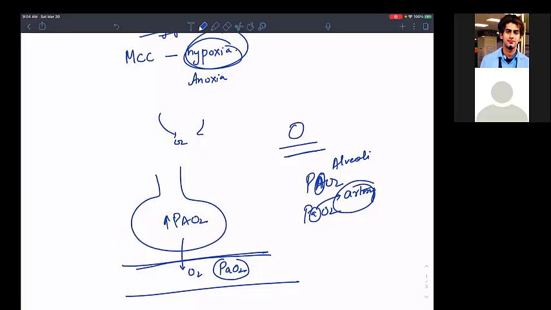Now what will happen? The RBC is carrying the oxygen and it will increase. Once you are attaching the heme to the oxygen, you are attaching the heme to the oxygen, okay, like this. So what will happen? Are you increasing the saturation of oxygen or not? In the hemoglobin I am talking about. This is the RBC and it has hemoglobin. Are you increasing the saturation of oxygen? Yes, sir, we are increasing the oxygen saturation.